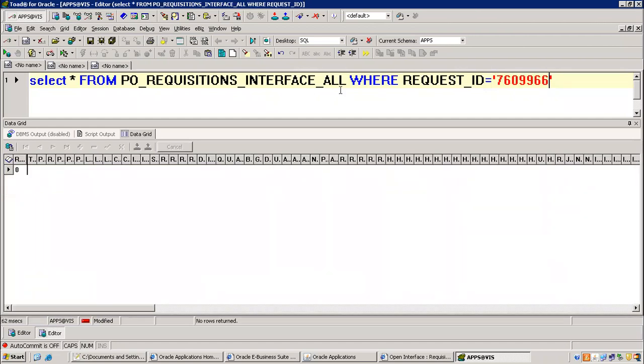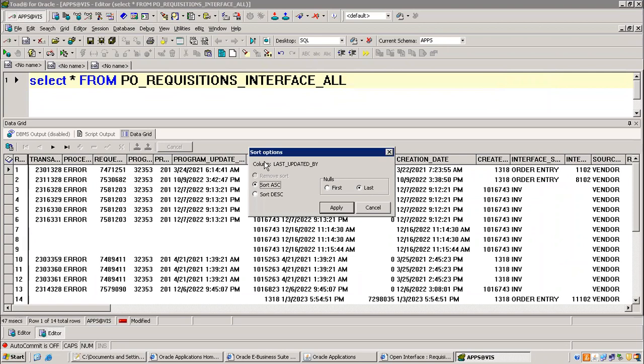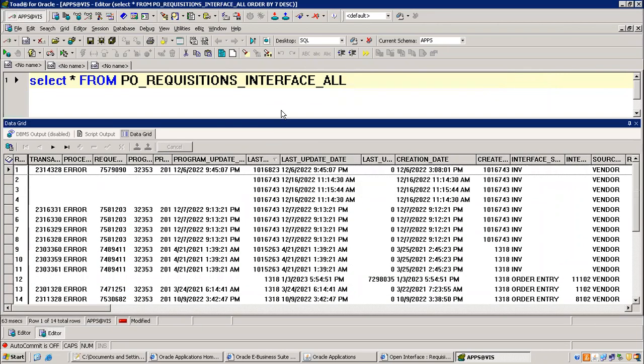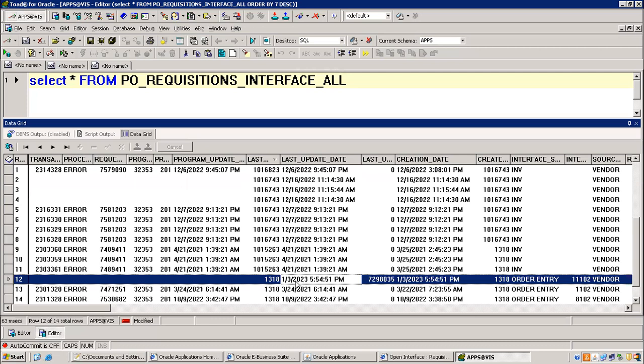It's not there. Okay, we'll take recent data. Based on the last updated by also, we can take it. Any record here, 10/23? Here it is, right? Can you see? This is the record. I think it is not arranged in proper order.